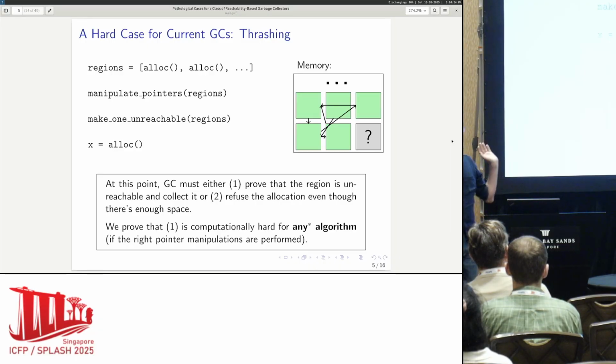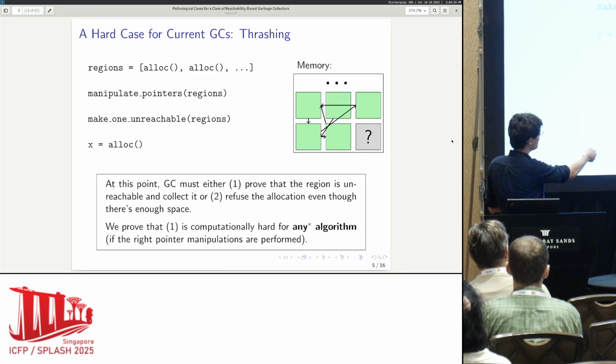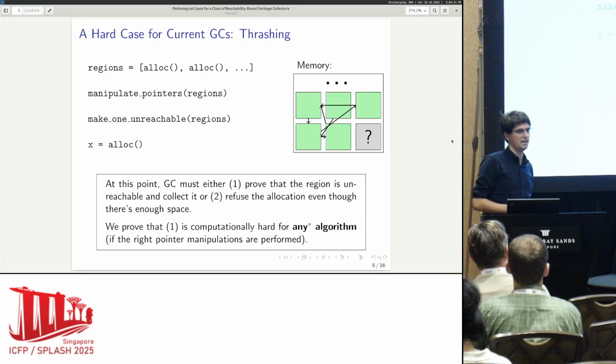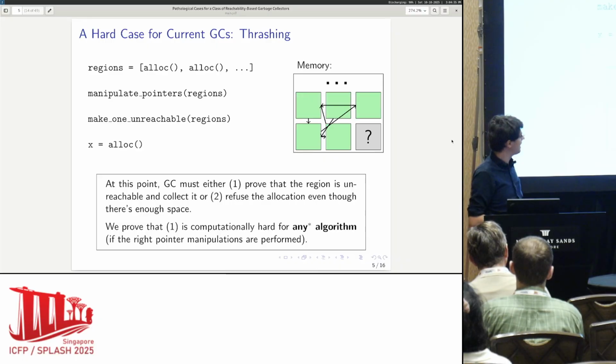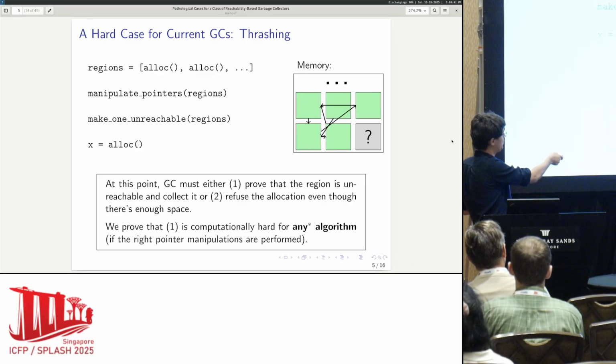Or it can just say, I'm out of memory. The second one is not desirable. It does not spark joy, again. So we always want to be in the first one as much as possible. And the proof in this paper is showing that no garbage collector in our formal model of garbage collection can consistently achieve this first option.